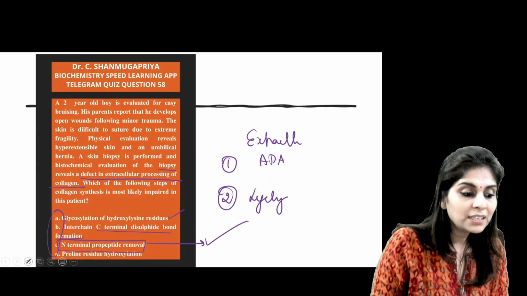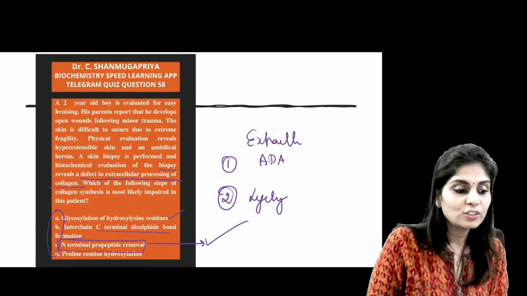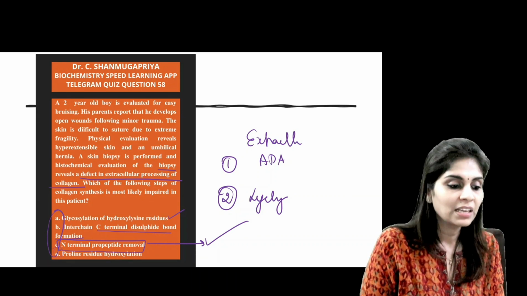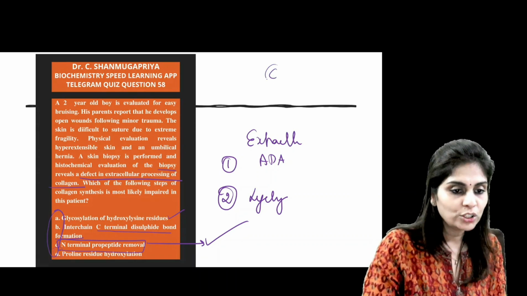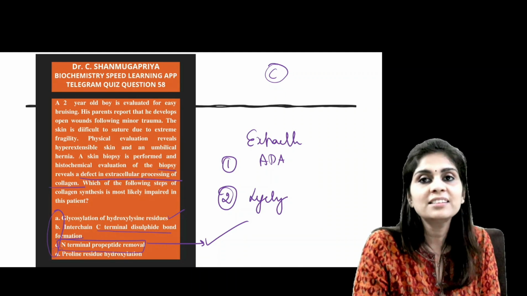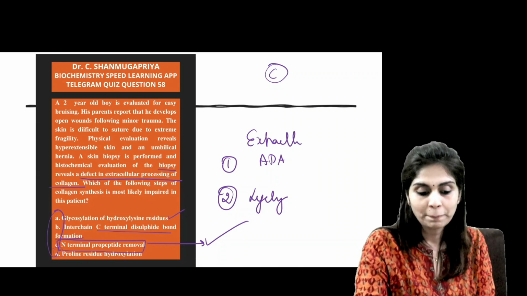But for completion's sake, let's discuss choice D also. Proline residue hydroxylation happens in the endoplasmic reticulum. So answer to this question would be choice C. This is why you have to know in detail precisely the steps involved in collagen synthesis.